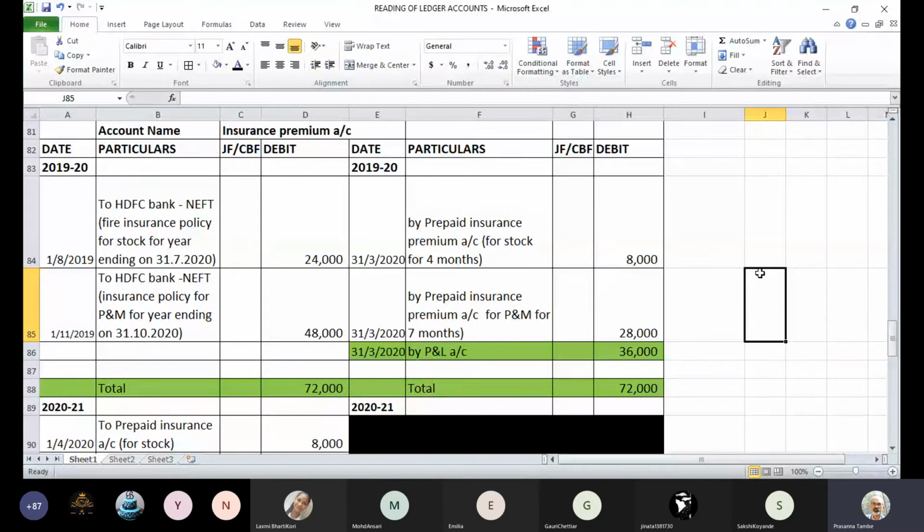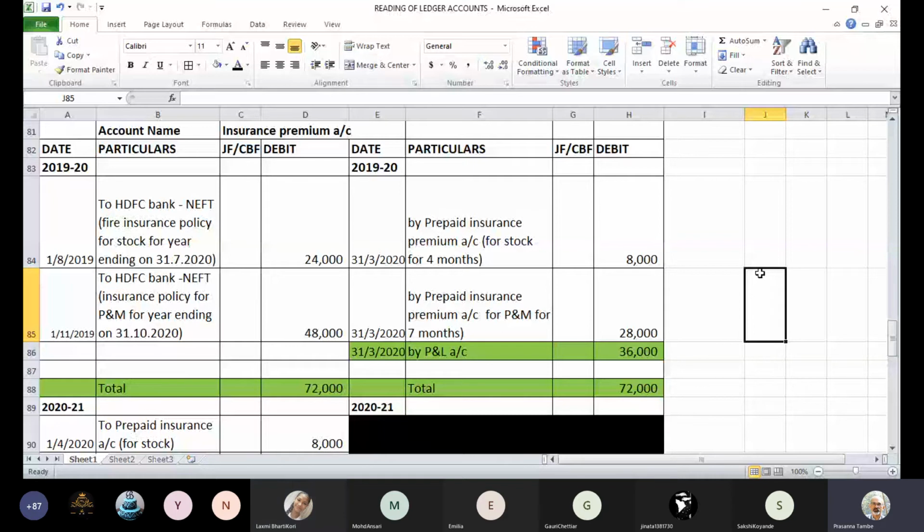For second policy, if you see April 2020 onwards, up to 31st October 2020, it's a period of 7 months. So for 7 months, we have to carry forward the premium. 48,000 is yearly premium, so monthly premium is 4,000. So 4,000 into 7, 28,000 is what we have to carry forward to the next year. So has everyone followed that 8,000 and 28,000 entry by prepaid insurance? Yes or no? Yes, sir.